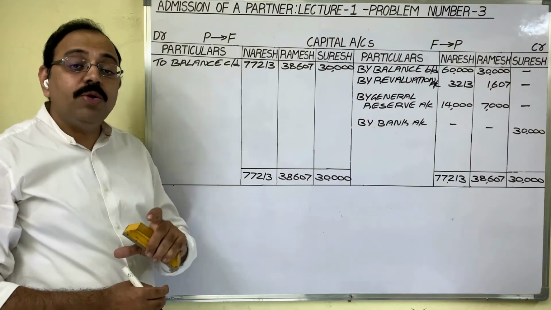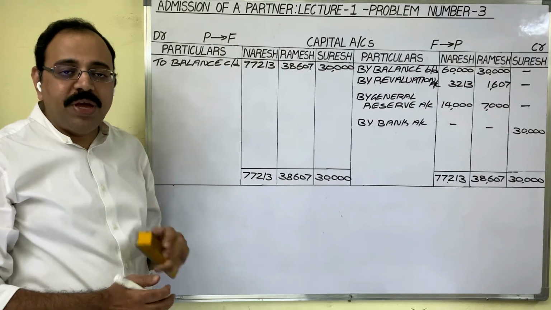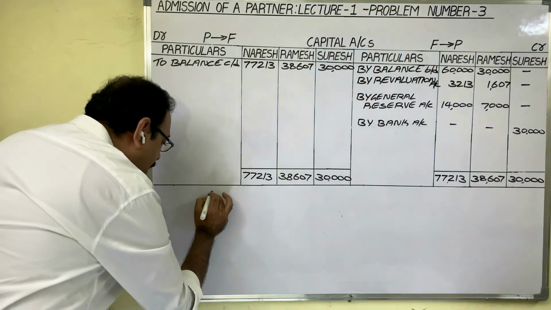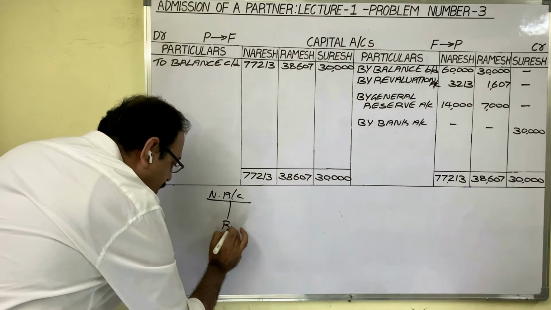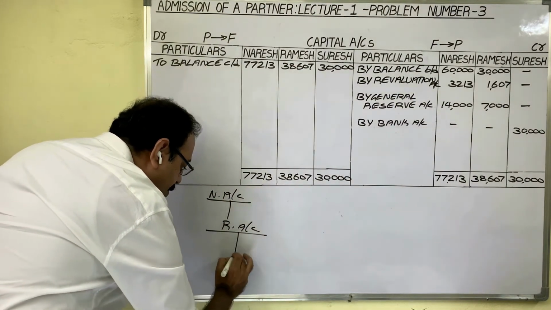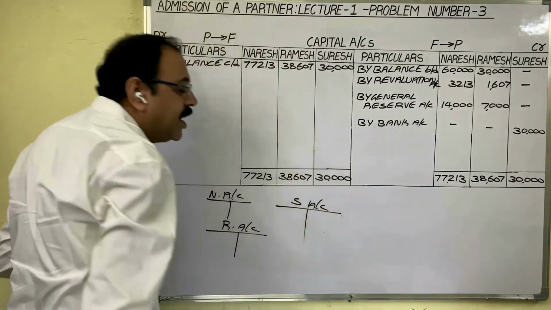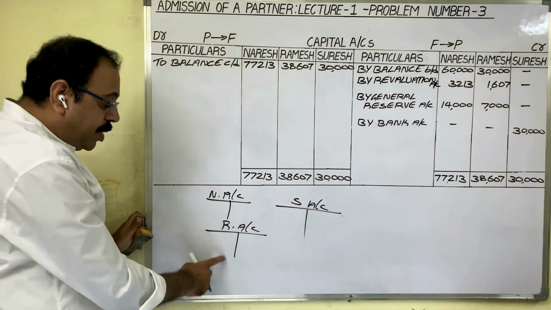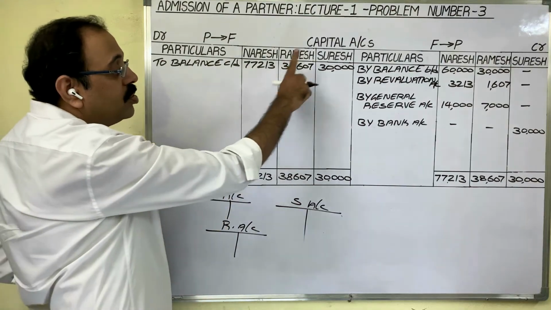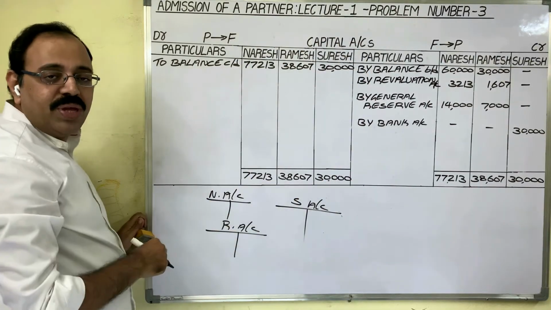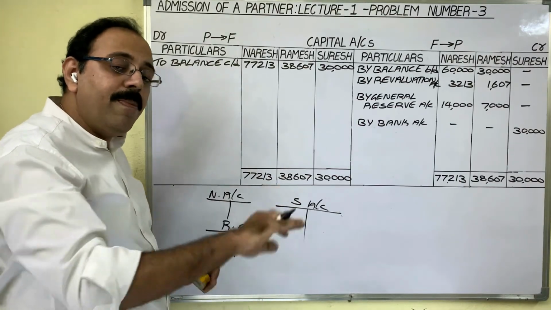In this manner, we have to prepare all three partners' capital accounts in one table. Actually speaking, in the ledger book, we have to prepare Naresh's capital account separately, Ramesh's capital account is a separate account, and Suresh's capital account is also a separate account. So instead of preparing three separate accounts, to save time, we are showing the three accounts' details in one table only. After capital accounts, we have to prepare the cash account or bank account.